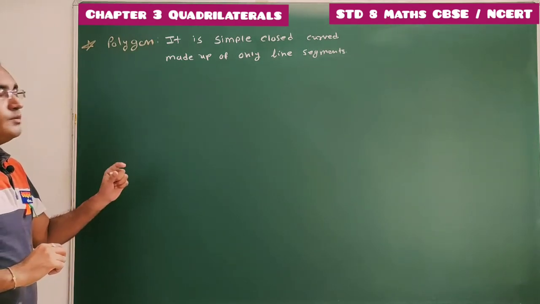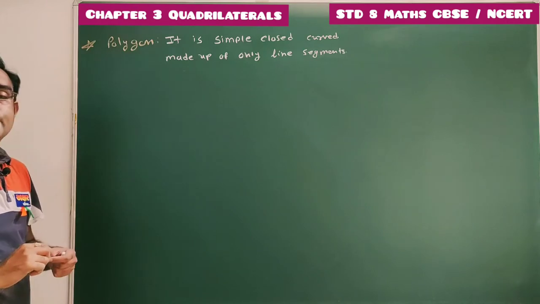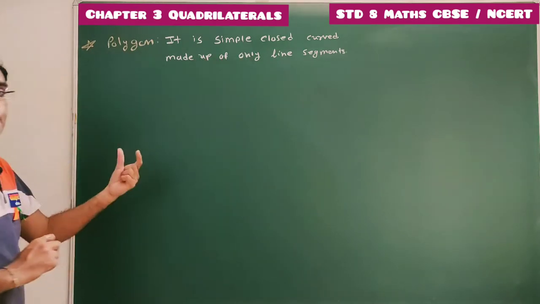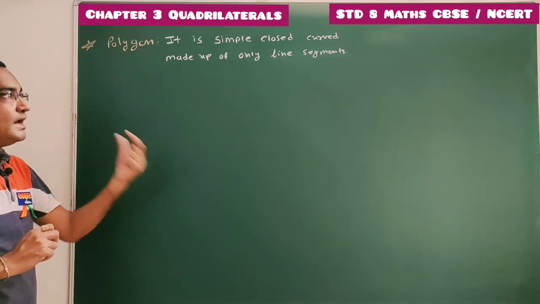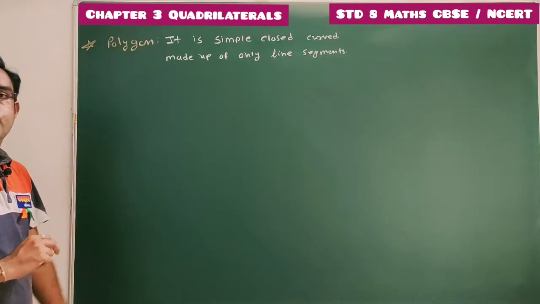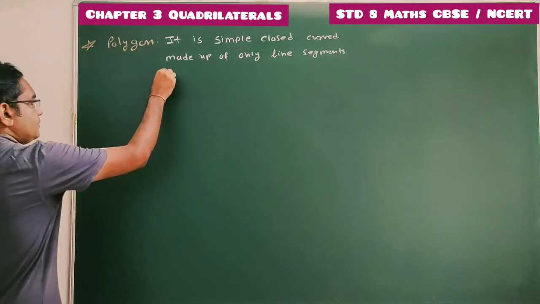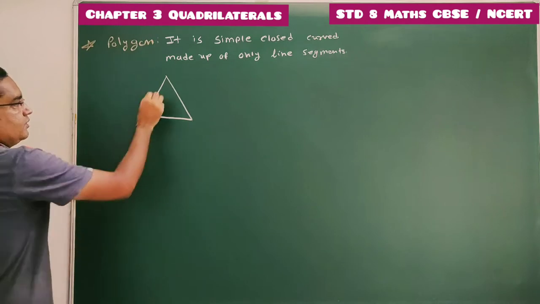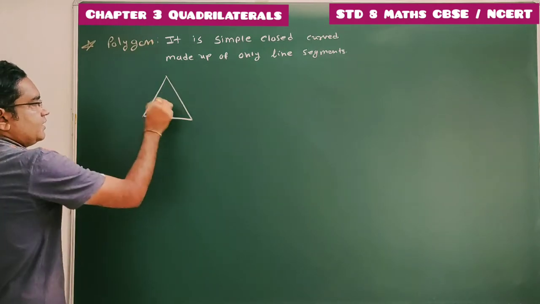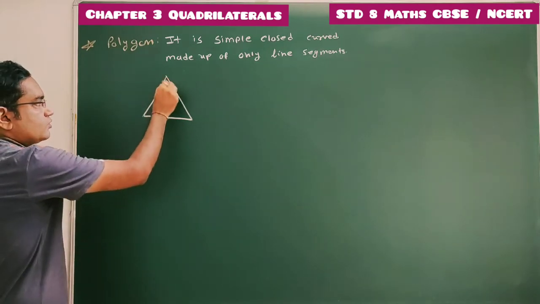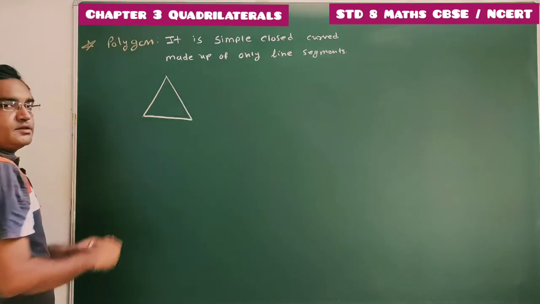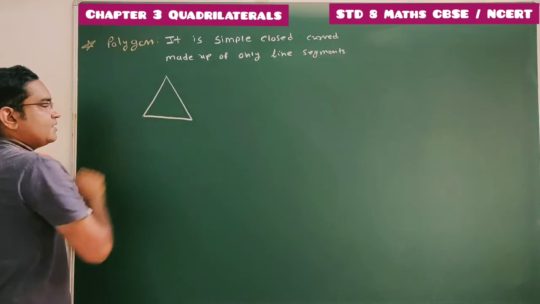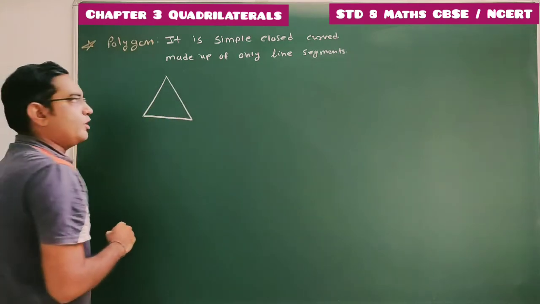Done. So in the previous lecture we have discussed different types of curves, in which simple closed curve is there. So simple closed curve which is made up of only line segment can be considered as polygon. For example, if we consider this one, three line segments are there and it is closed one and curves do not intersect themselves, hence it is simple closed curve. So this is simple closed curve made up of only line segment, so this can be defined as polygon.